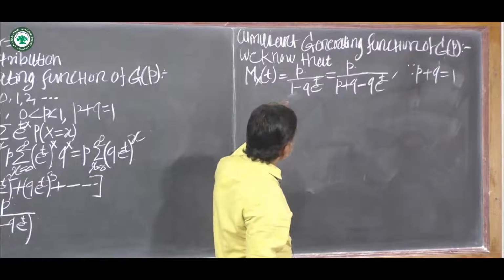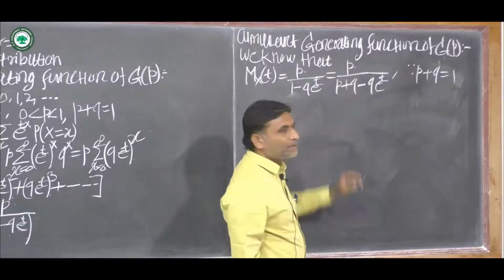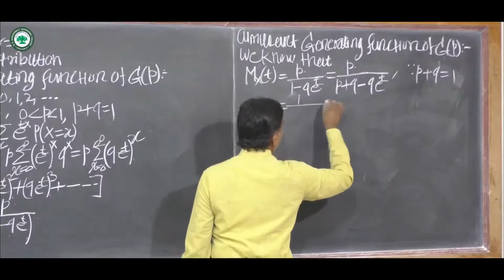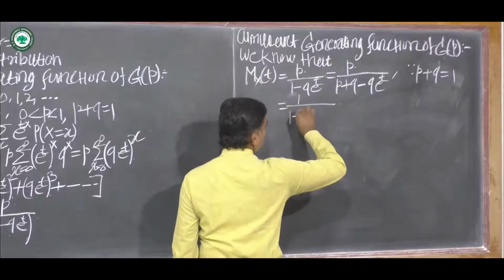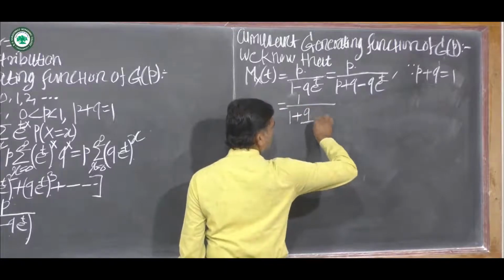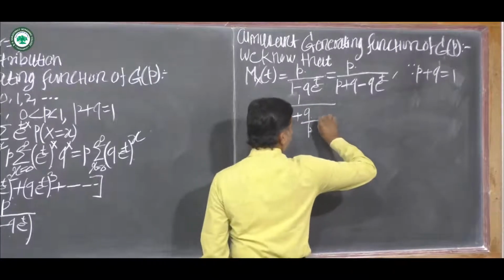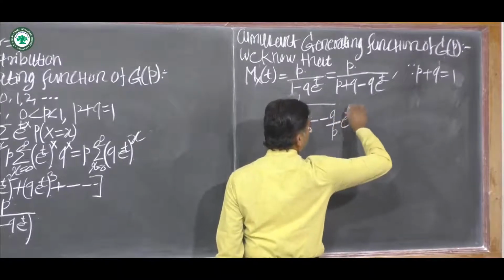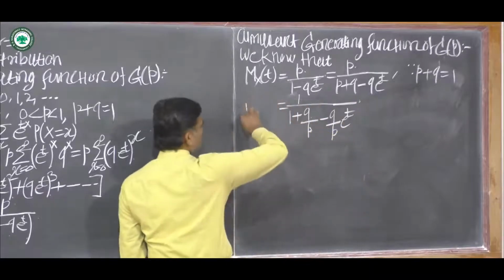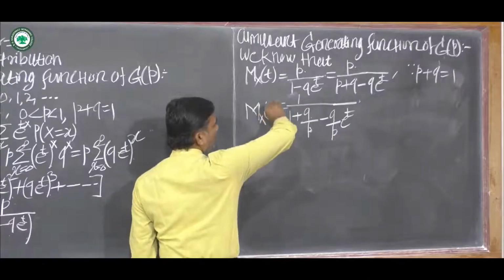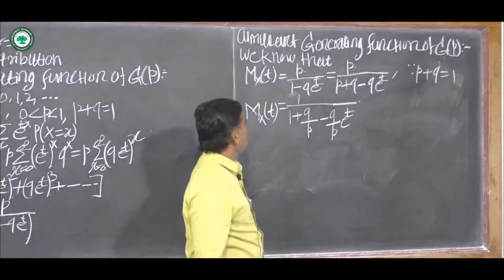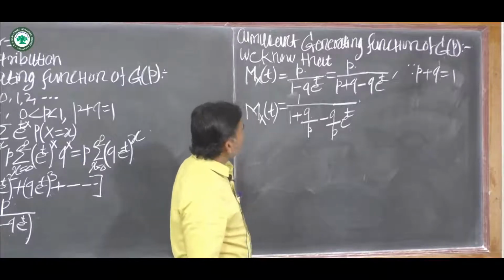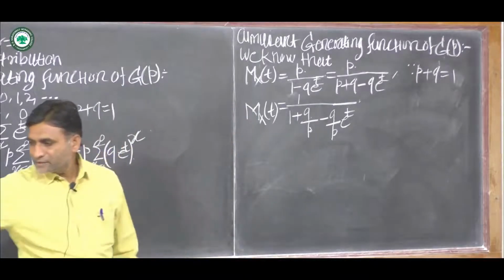Now we divide numerator and denominator by P, then we have 1 upon 1 plus Q upon P minus Q upon P into e raised to t. Okay, this is the MGF of random variable x. Now we obtain the cumulant of geometric distribution.